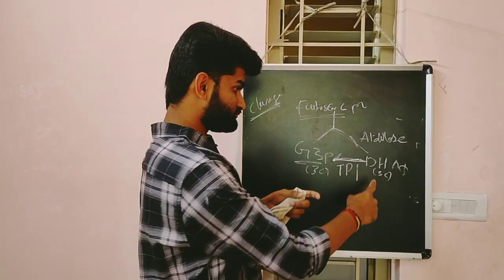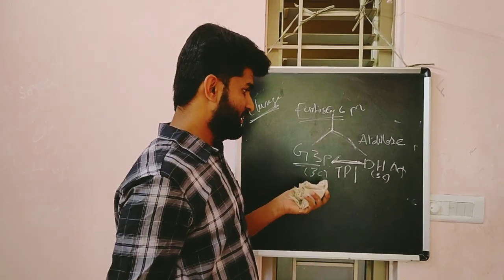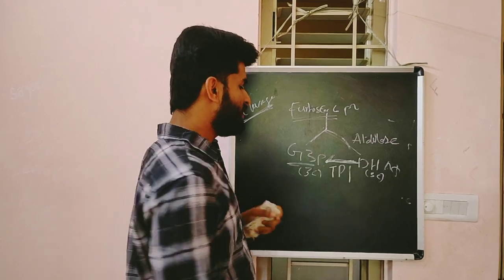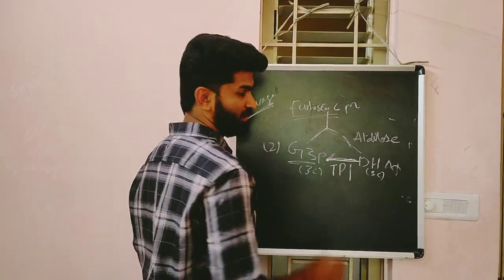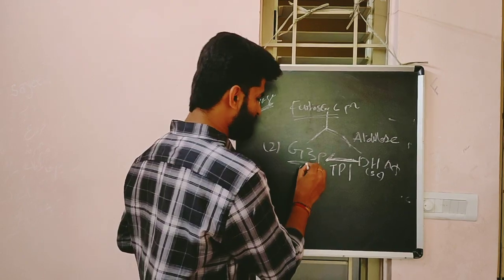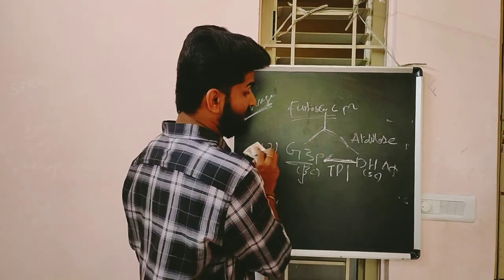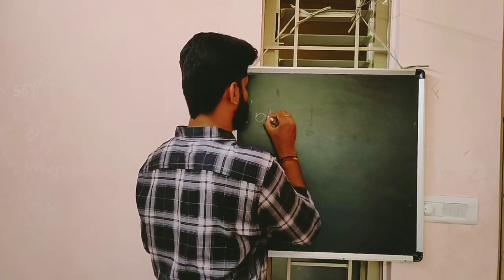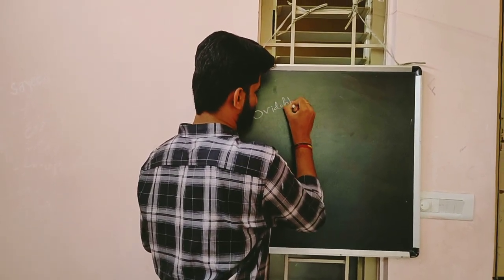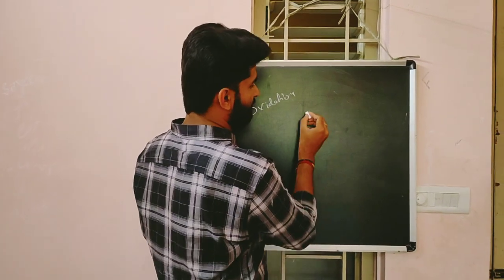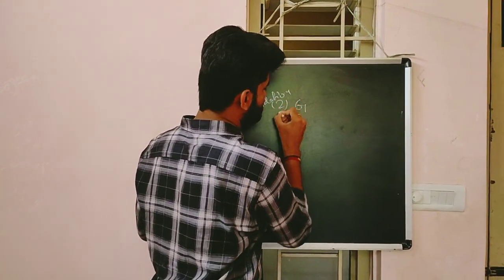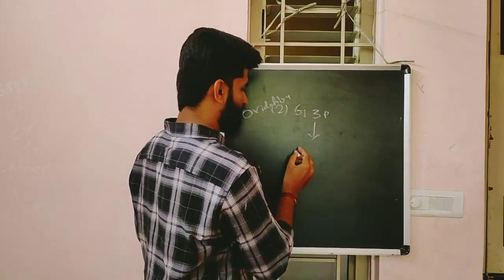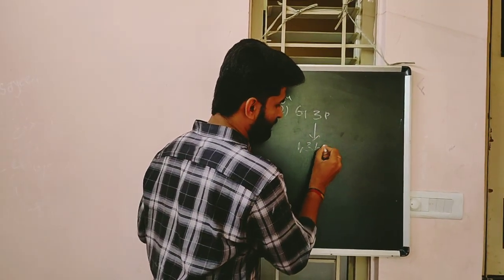DHAP is converted, and finally two molecules of G3P are formed. These two molecules of G3P undergo an oxidation reaction, where they are converted into 1,3 bisphosphoglycerate.